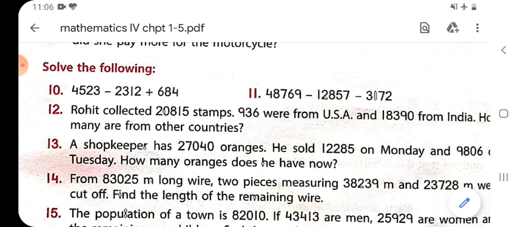So first of all we will add both positive numbers, that is 4,523 and 684. After adding both these numbers, whatever the answer comes, we will subtract the third number, that is 2,312. I'll show you the calculation also.